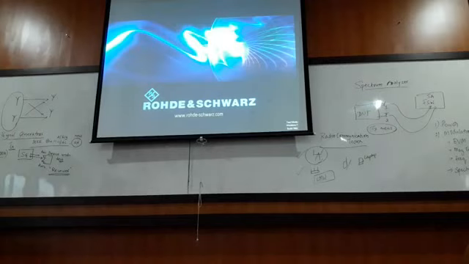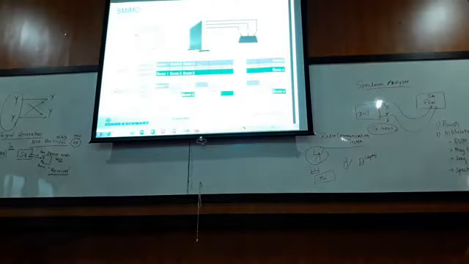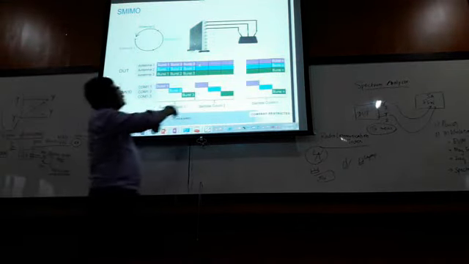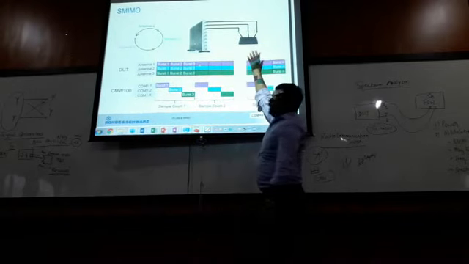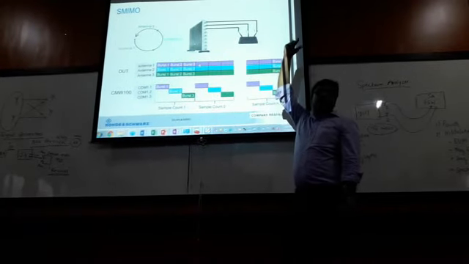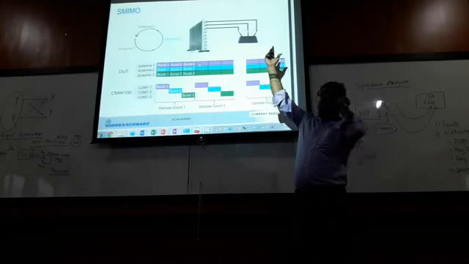So switch MIMO. Switch MIMO means, for example, this device is an 11AC device that supports 3 antennas, 3x3 MIMO.